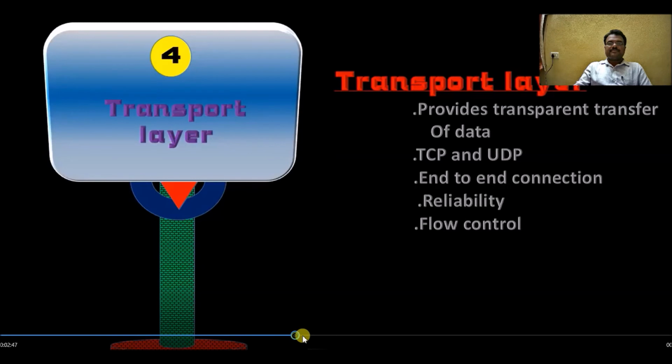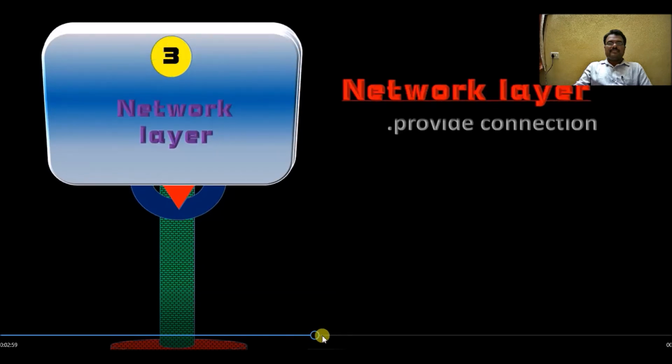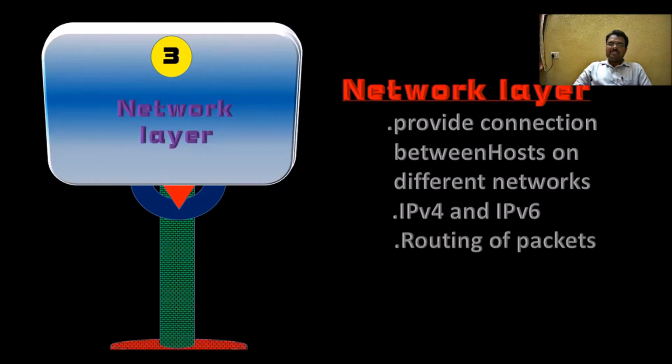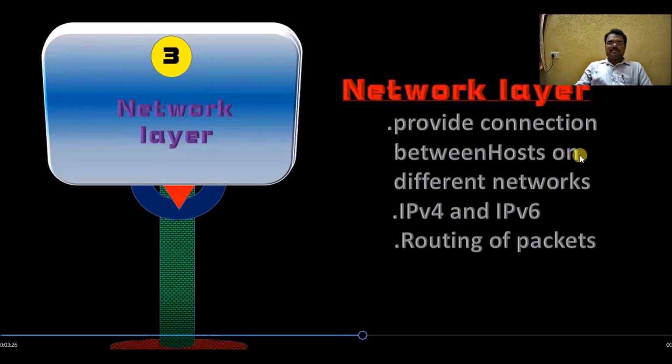And the next layer is the network layer in the OSI reference model. This network layer provides connection between nodes on different networks, and it uses IP version 4 and IP version 6, Internet Protocol version 4 and Internet Protocol version 6, and it also takes care of routing of packets. So the network layer takes care of routing of packets to different destinations. So it routes the packets in the network.